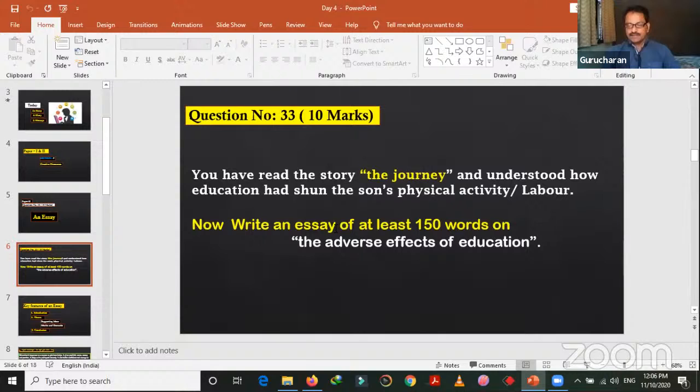That is, he says, I cannot carry this chest. I am weak. I am physically useless. These words we have seen in the lesson. So really, does this education really weaken our physical activity? Take away our physical activity? So this is the question.